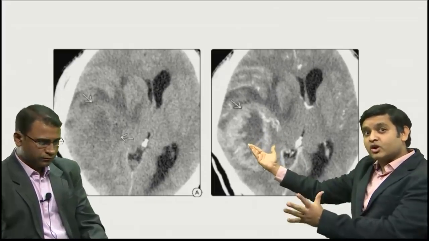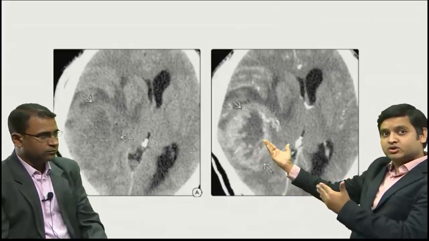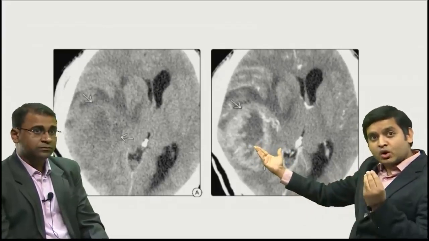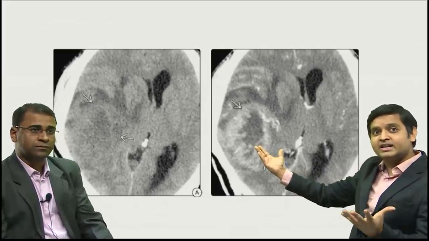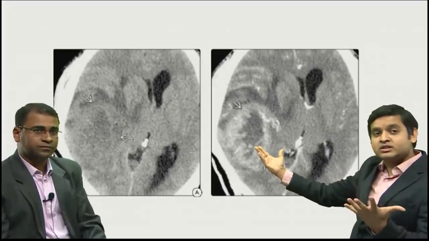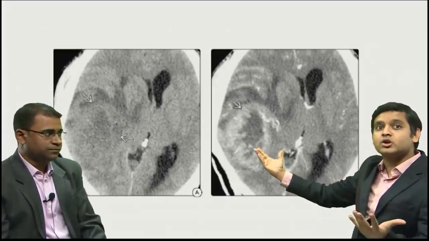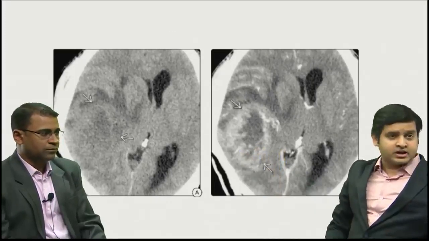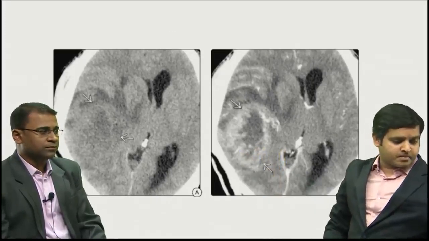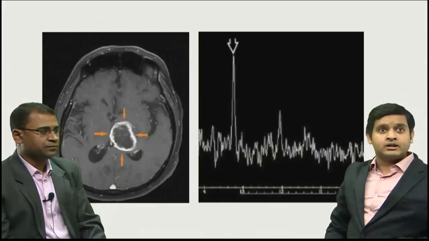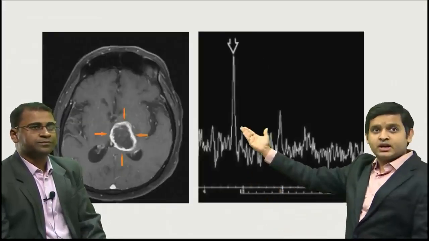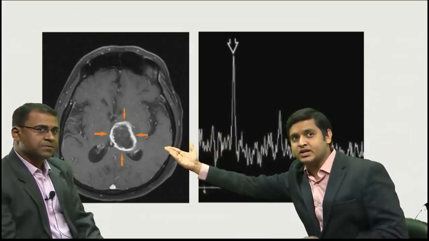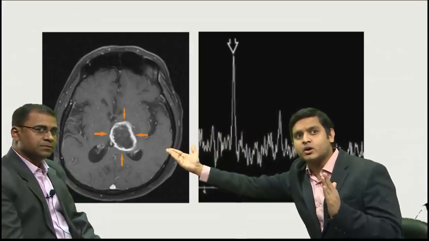Now, about the necrosis, Dr. Praveen will talk about how you see necrosis in pathology. But necrosis is a hallmark feature of a high-grade tumor, and in radiology this is considered to be pathognomonic for glioblastoma multiforme. Another patient that you could see in this particular image is a peripherally enhancing lesion with a non-enhancing central component.